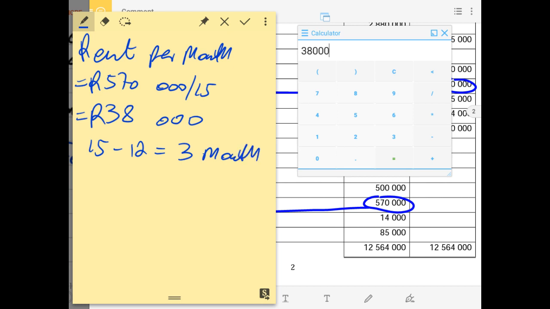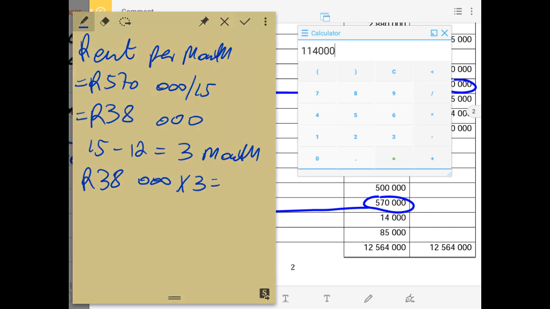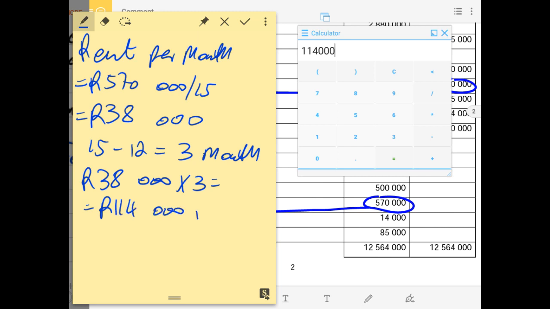Therefore, we say the rent of 38,000 times the extra months will give us the total rent that we have overpaid by. 38,000 multiplied by 3 gives 114,000, and this will be the prepaid rent expense.